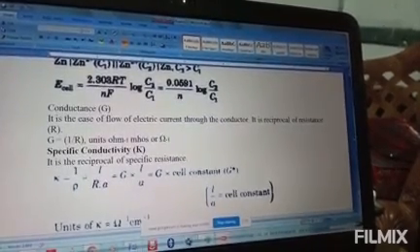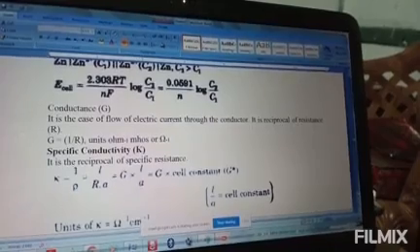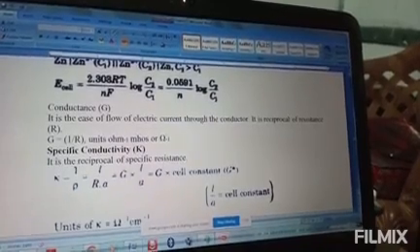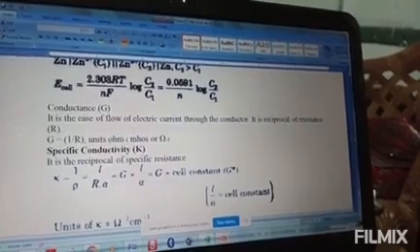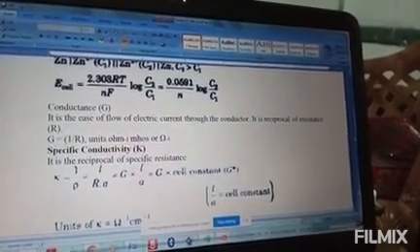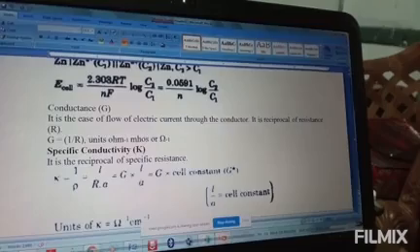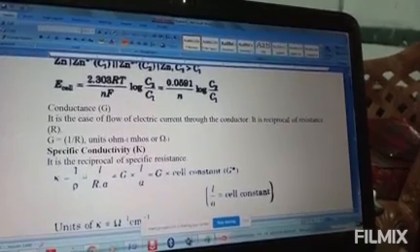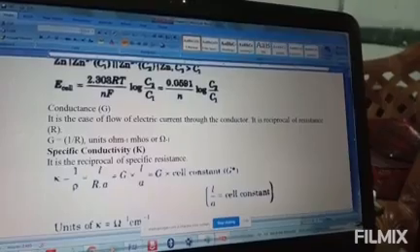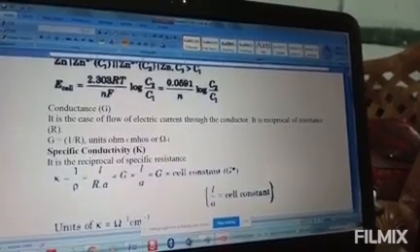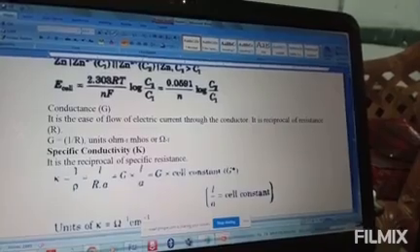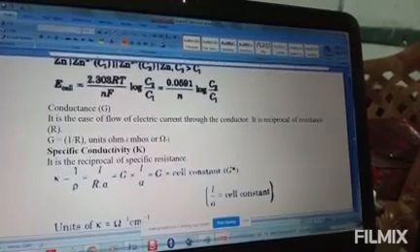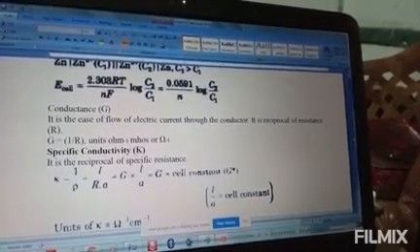So what is resistivity? It is the resistance of a conductor if the length of the wire is 1 and the cross-sectional area is 1 centimeter square. That means L and A take 1, 1. Then resistance is equal to rho.